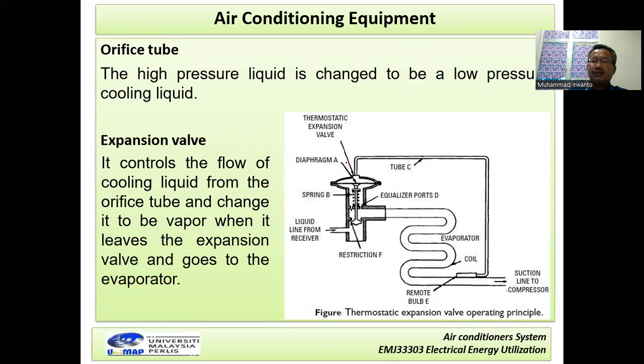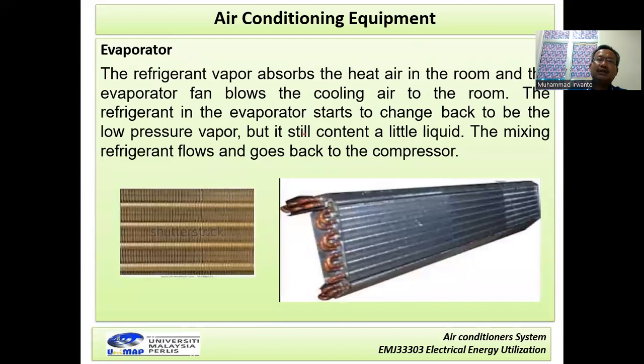Now this one is the expansion valve. It is connected to the orifice tube and the fluid enters here. The expansion valve controls the flow of fluid and changes it to vapor, which goes through the evaporator. The evaporator has the function that the refrigerant vapor will absorb the heat from the air in the room, and the evaporator fan blows the cooling air into the room.